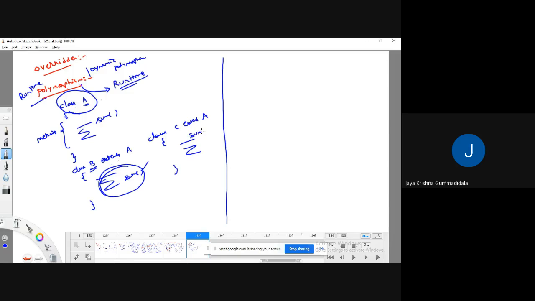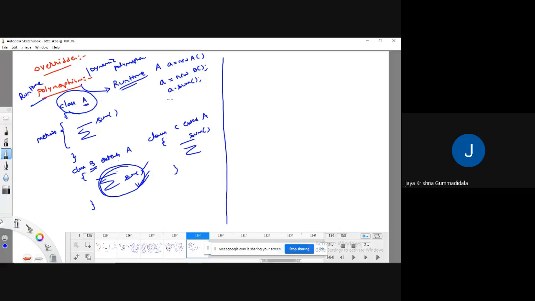Here also there is a sum method. And I am going to create an object for the base class first. Base class A equal to new A. For this base class object, I'm going to refer the derived class object. How are we going to refer the derived class object? I can do it like this, new B.